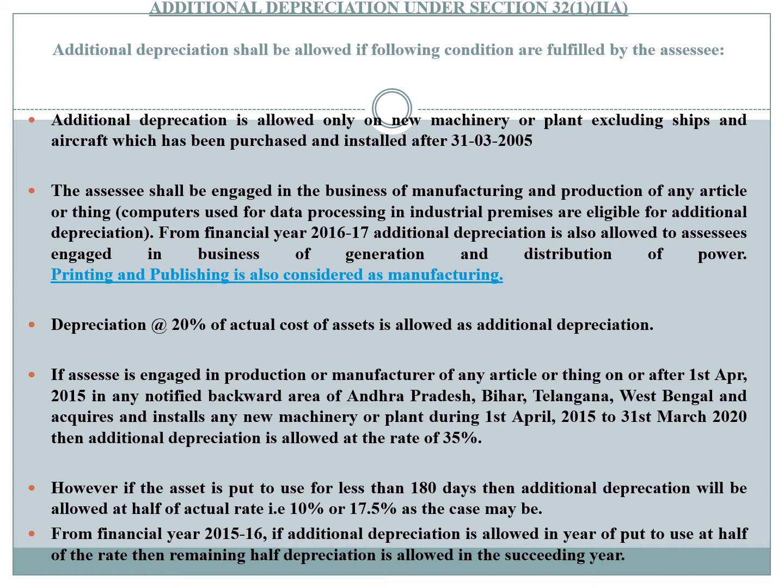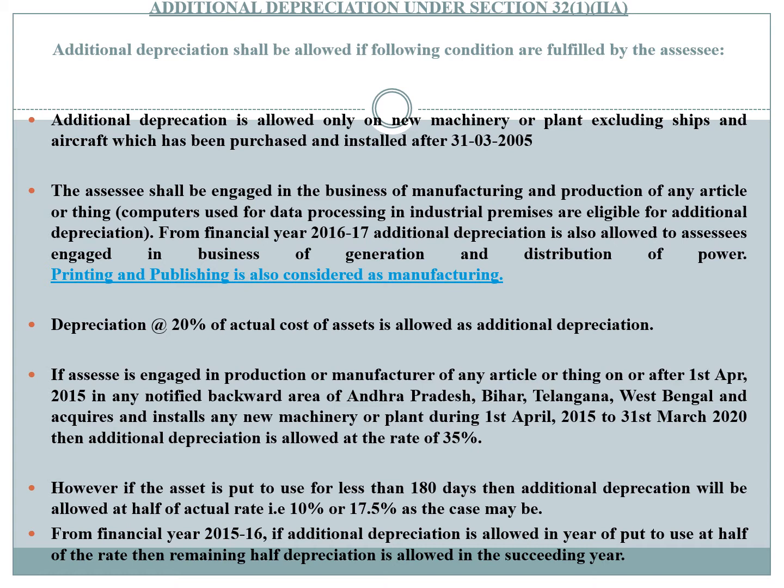The assessee shall be engaged in the business of manufacturing and production of any article or thing, including computers used for data processing in industrial premises, to be eligible for additional depreciation.